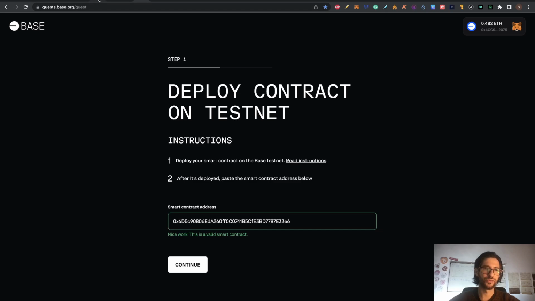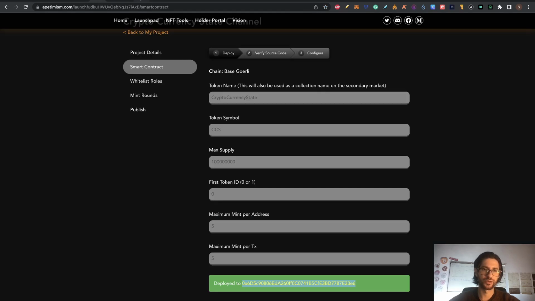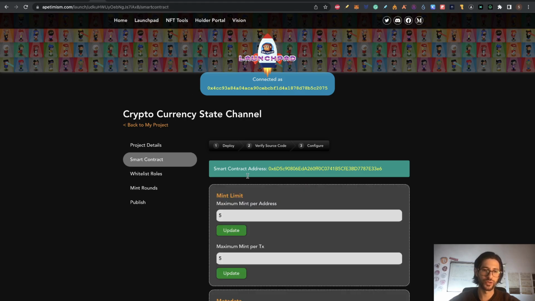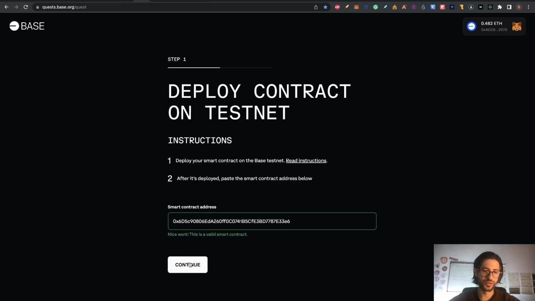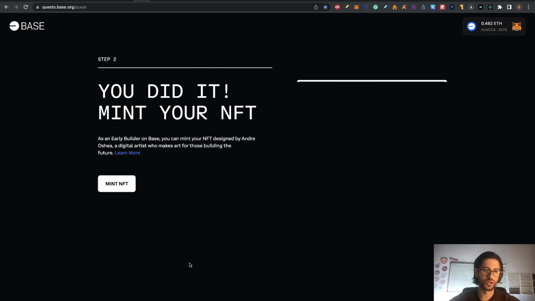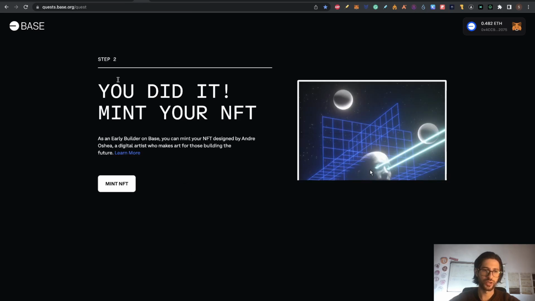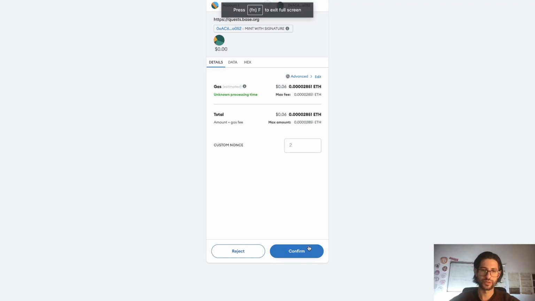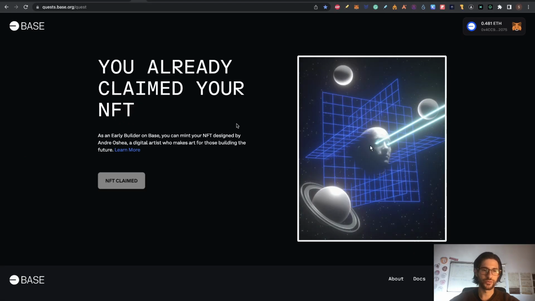So this is the easiest way that I can show you how to make and deploy a smart contract. You can see the smart contract address is here. Now that we successfully did the smart contract there, we are going to click on continue. And you can see you did it. You can mint your NFT. Click there to mint, pay the gas fees. And you can see, guys, that now it says you already claimed your NFT when you enter and connect again.